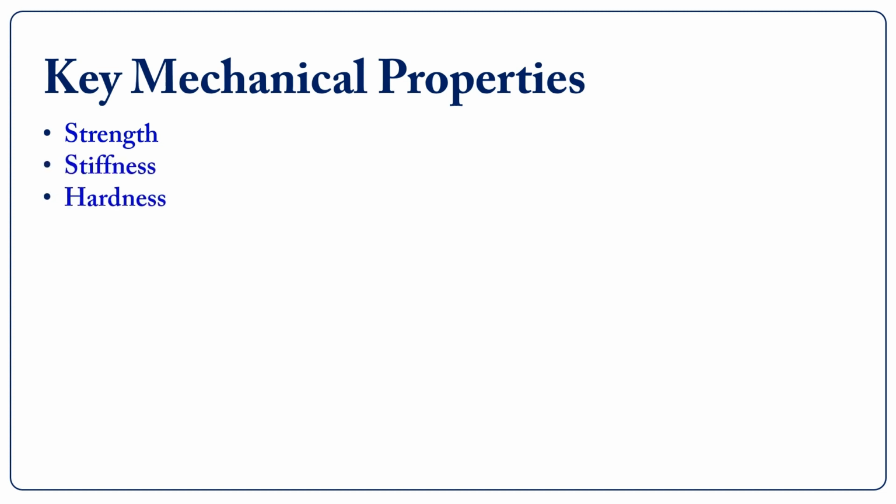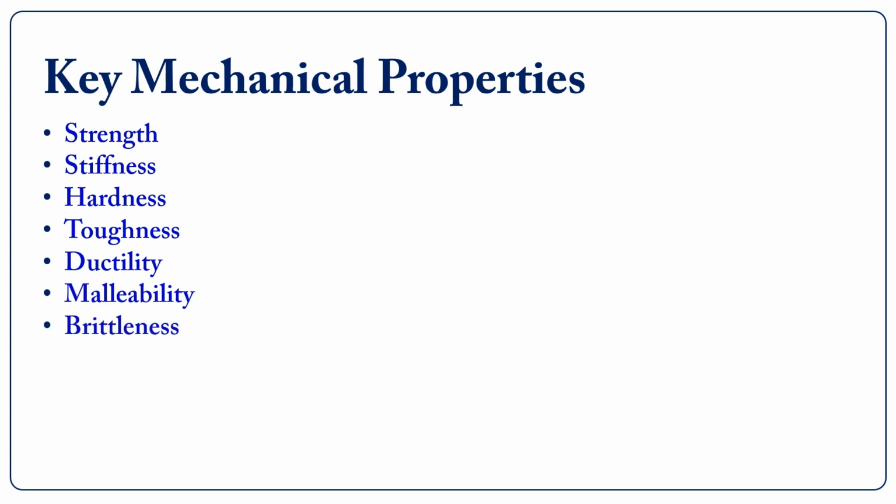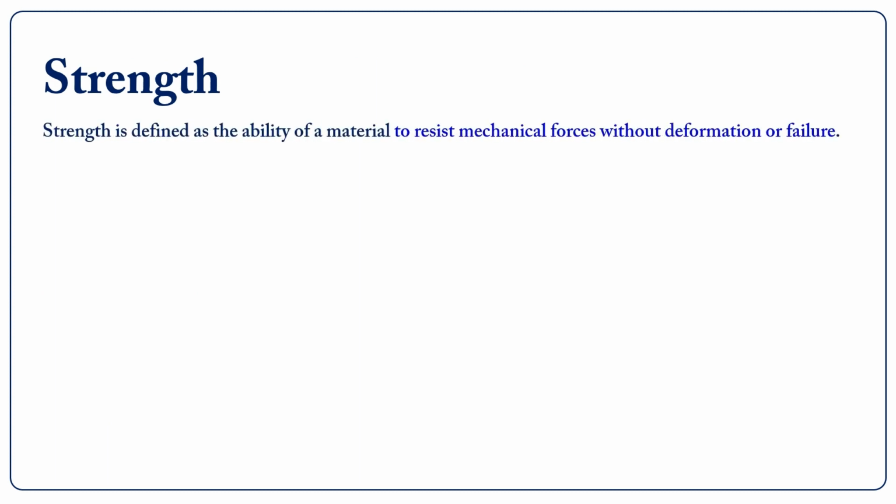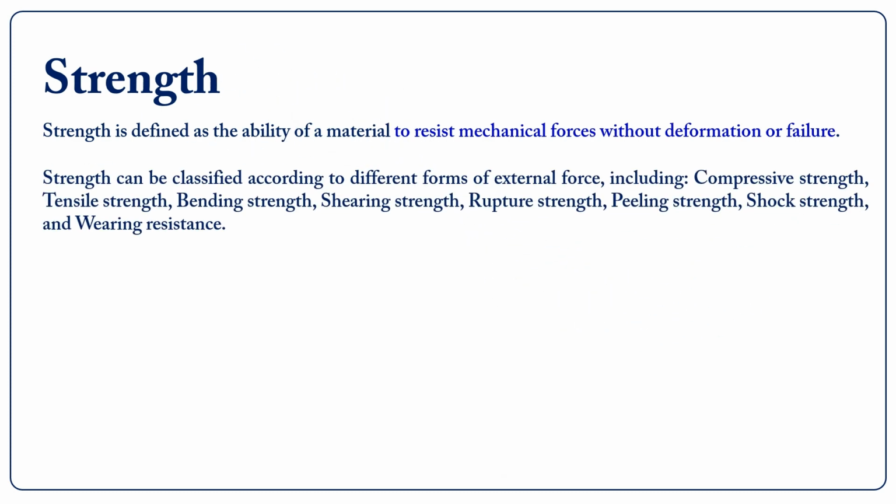These properties are strength, stiffness, hardness, toughness, ductility, malleability, brittleness, elasticity, resilience, creep, and fatigue. Strength. Strength is defined as the ability of a material to resist mechanical forces without deformation or failure.